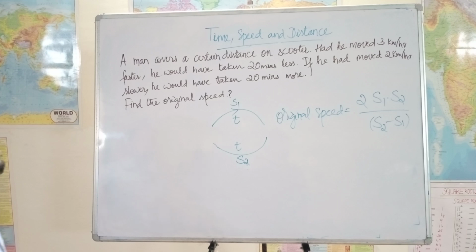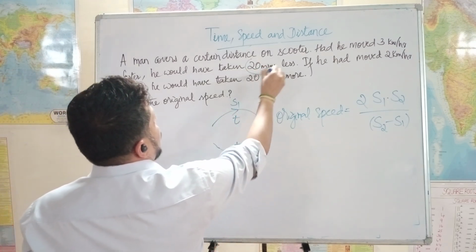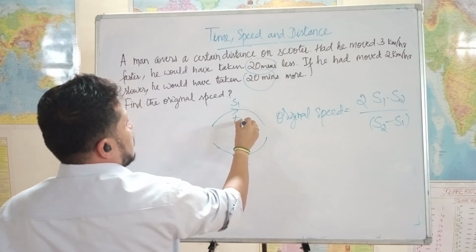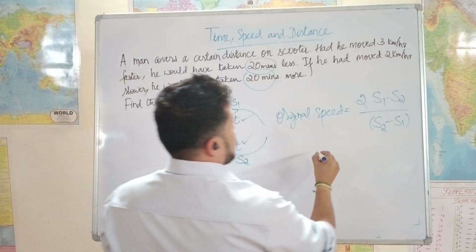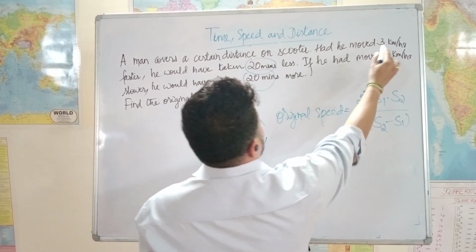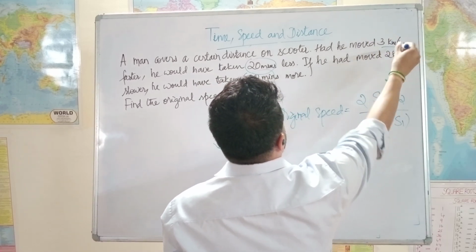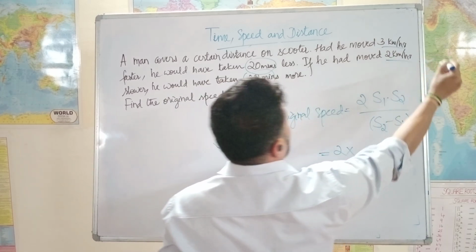So here what we have, these both 20 minutes and 20 minutes, these are same, right? In such cases only we use this. So original speed is equal to 2 into, this is 3 kilometers. If you had increased the speed by 3 kilometers, or here in second case if you had reduced this by 2 kilometers.